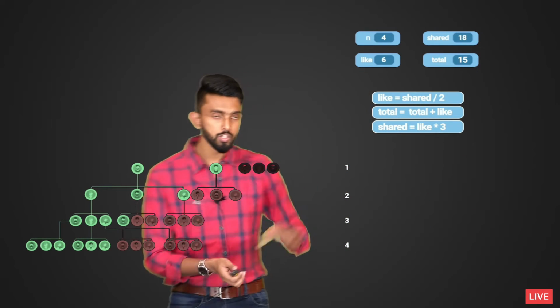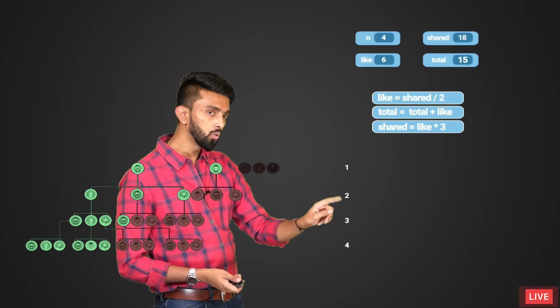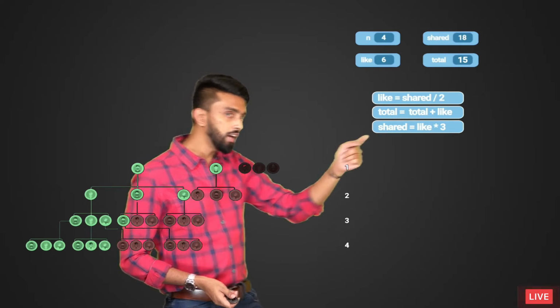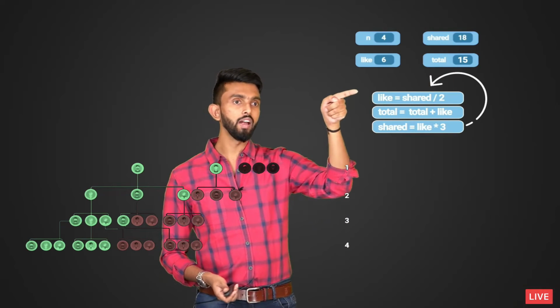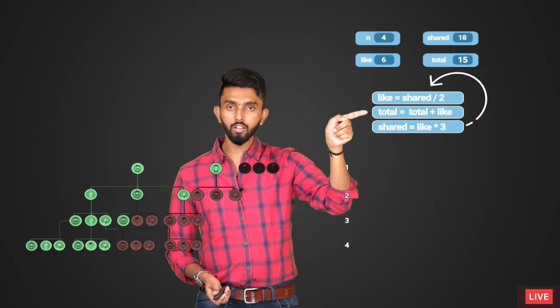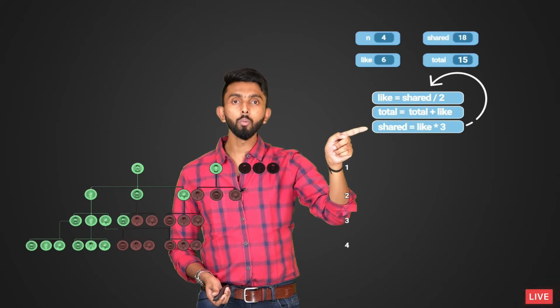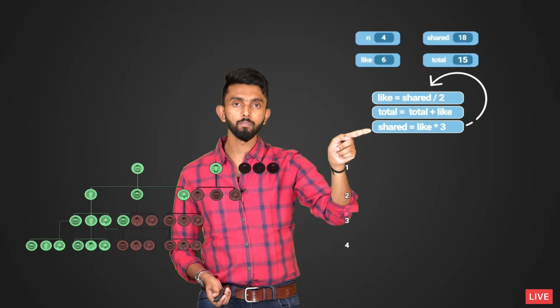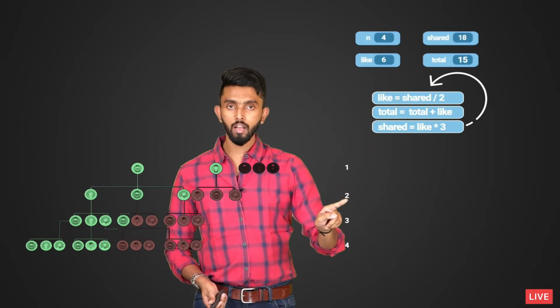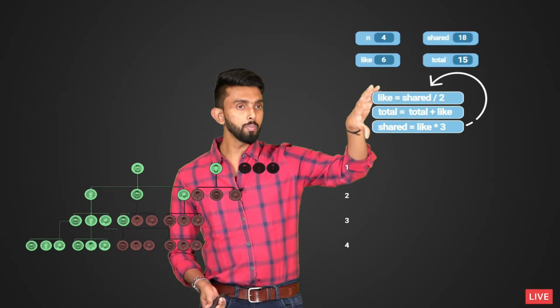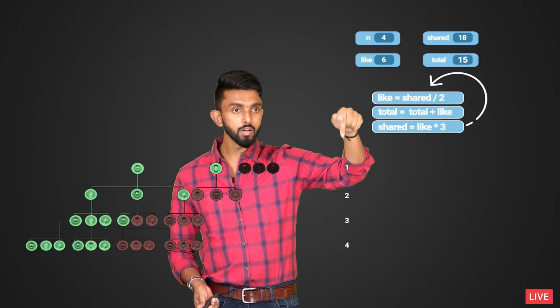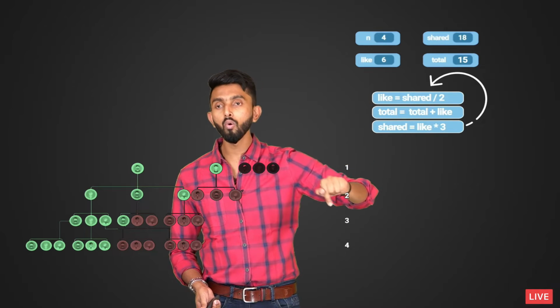So now look at this. Totally I have 1, 2, 3, 4 days. Every day this should happen. This process should repeat. Every day find how many likes, update the total likes, find out how many people it will be shared to the next day. Repeat it for the second day. Repeat it for the third day. Repeat it for the fourth day. Which means these 3 operations must repeat for a total of 4 times.